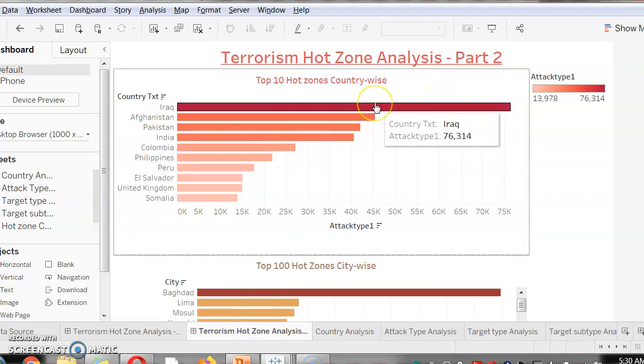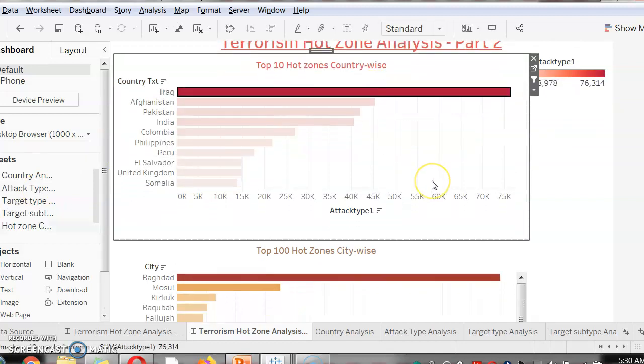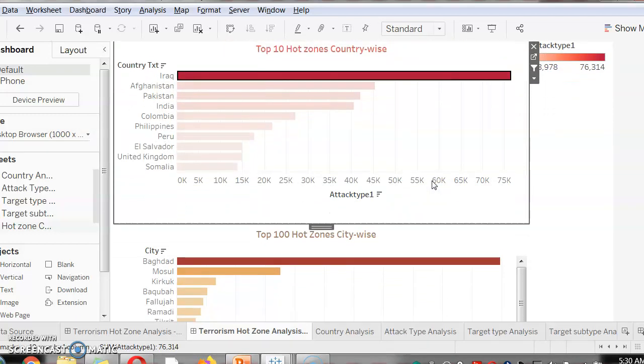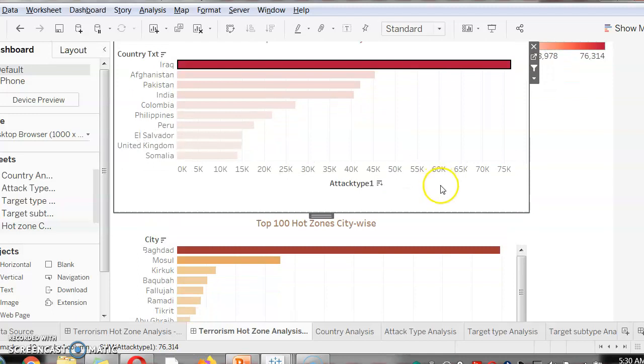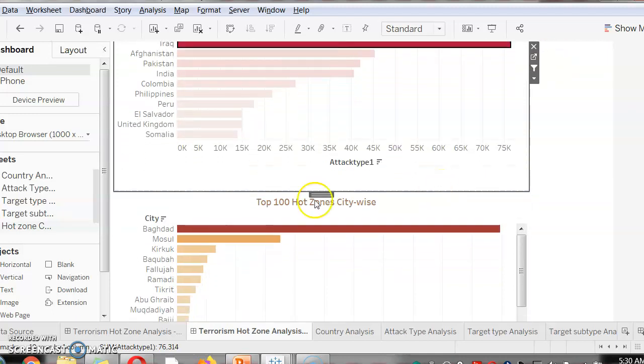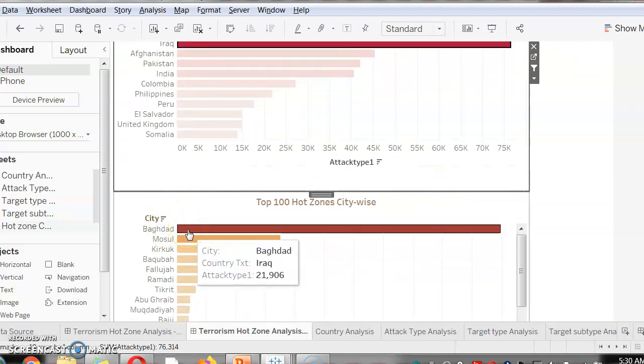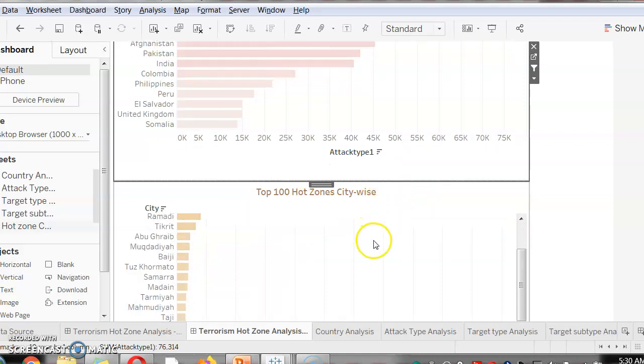So if we click on Iraq, we can see the city-wise hot zone against the country Iraq. So Baghdad was the mostly attacked city. Then comes Mosul.